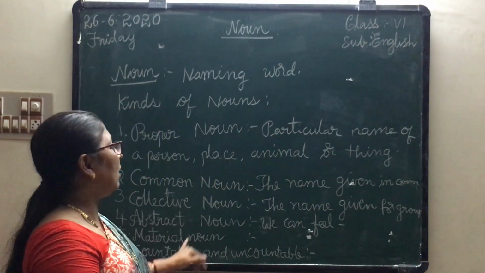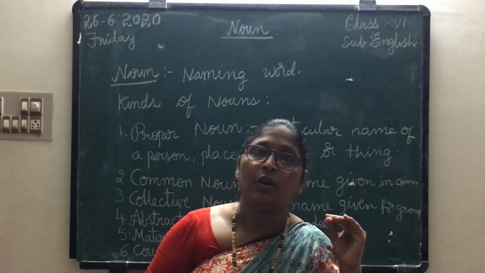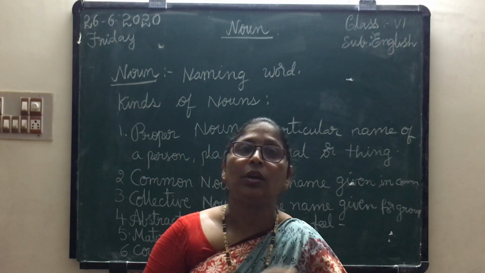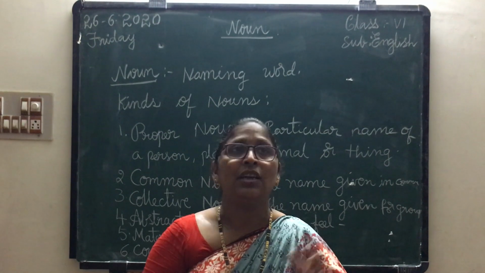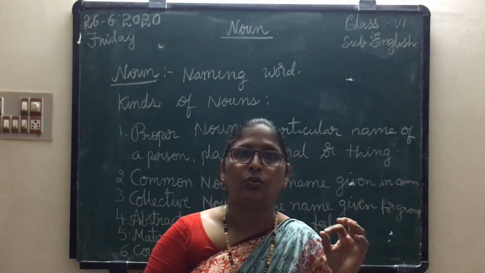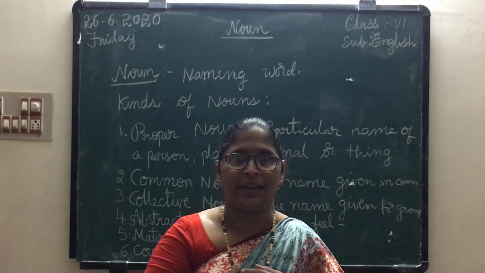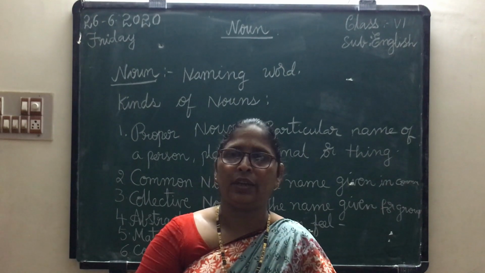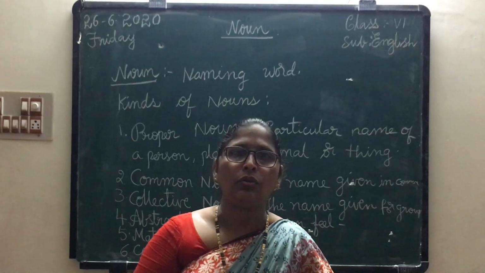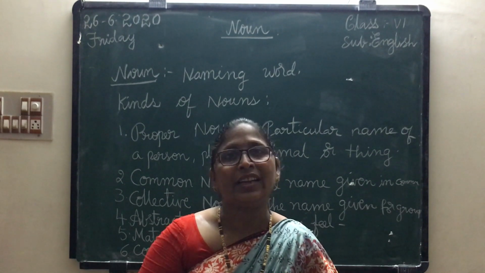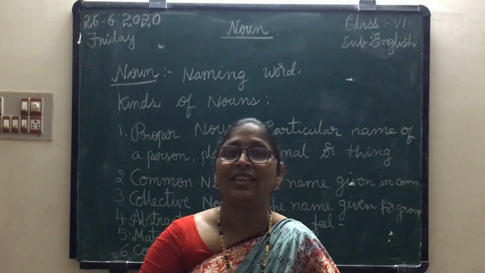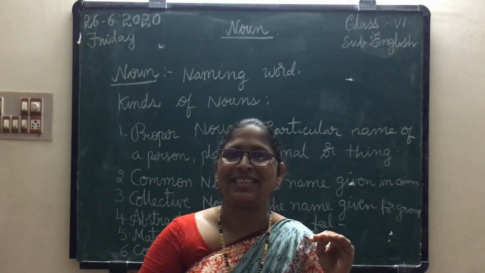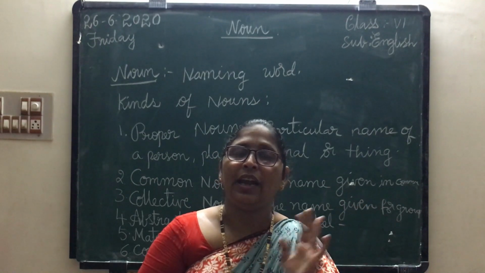Next, another one, countable and uncountable noun. The things which we can count are called countable nouns, and which we cannot count are called uncountable nouns. Suppose you take books. How many books you have to take to school today? You can count and keep them in the bag. Otherwise, suppose you take upma as snacks. Can you count the particles? No. You want to drink milk. Can you count the drops of milk? No. So that is called uncountable. Milk, water, sugar, petrol, rice, wheat. These are all uncountable nouns.